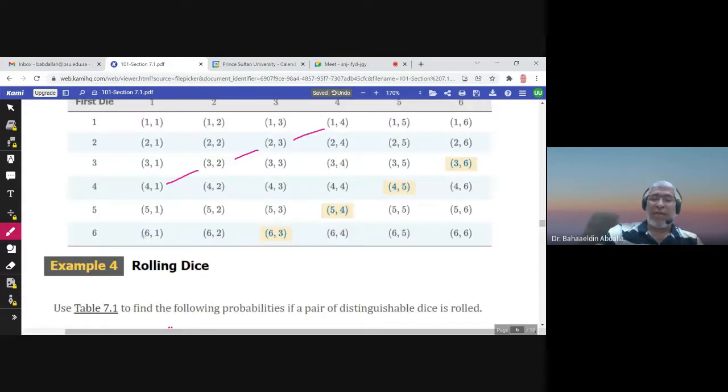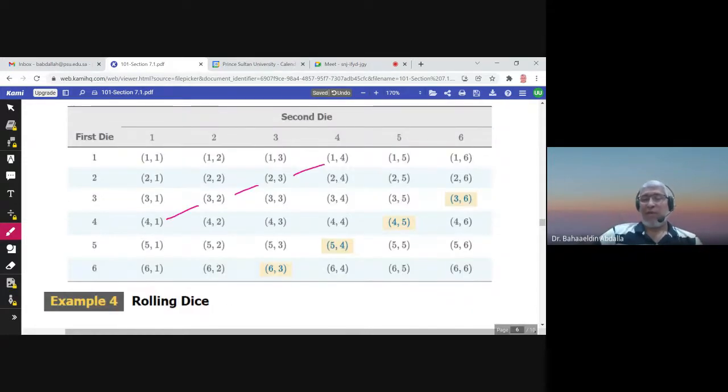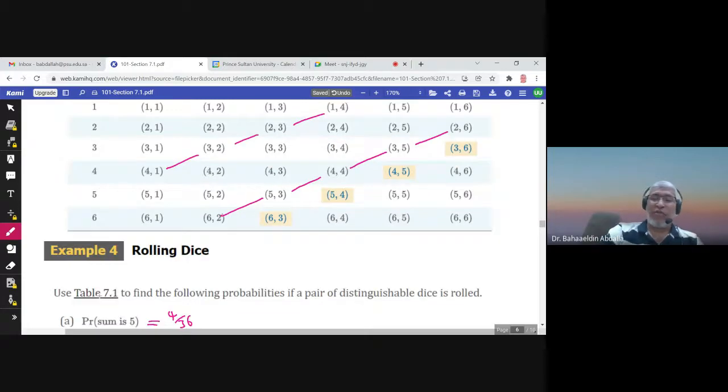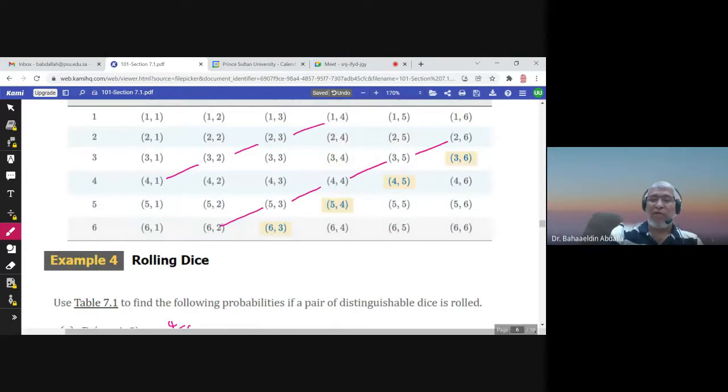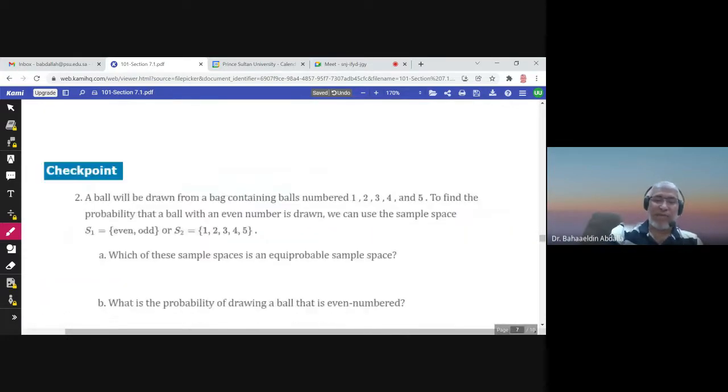Sum is 8. 8 means this one: 2,6, 3,5, 4,4, 5,3, 6,2. So 5 possibilities of obtaining the sum 8. So 5 over 36 is the probability of obtaining the sum 8.